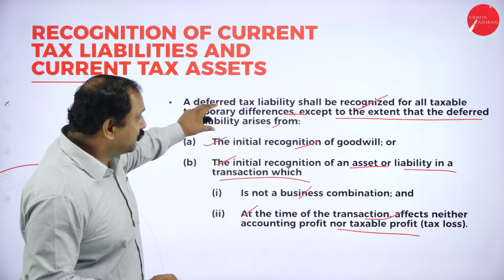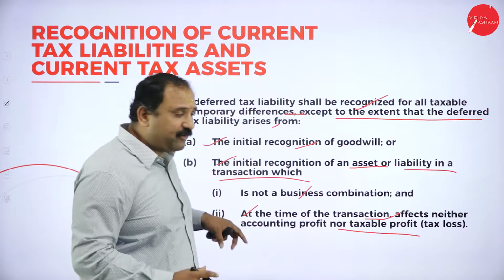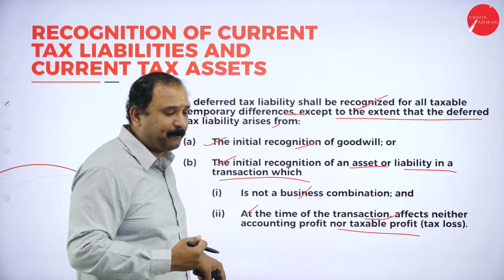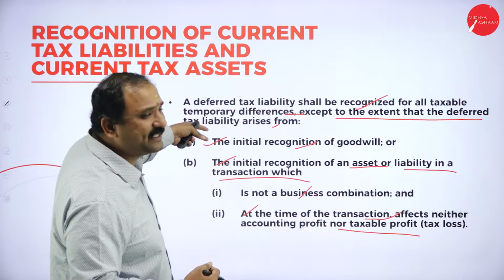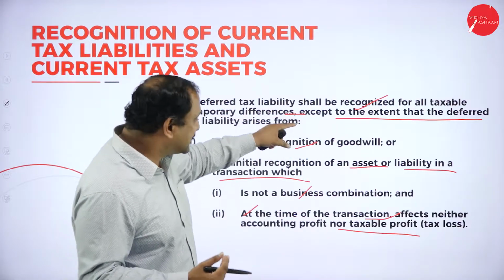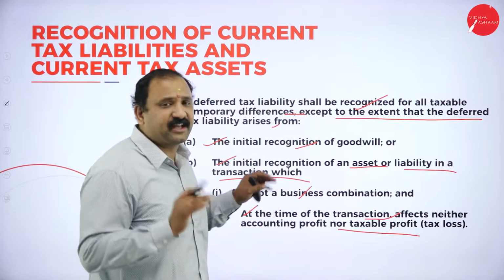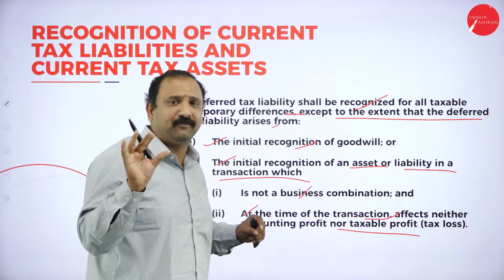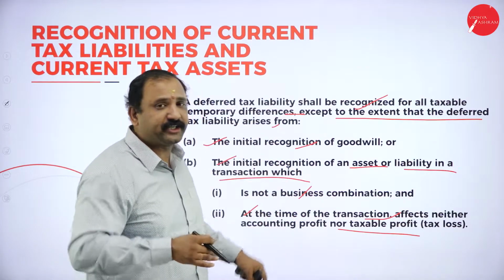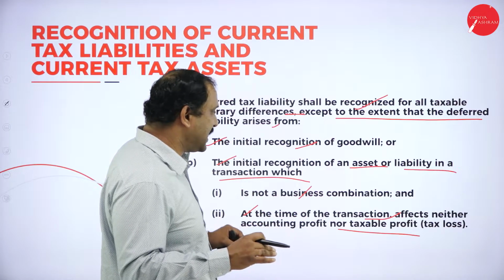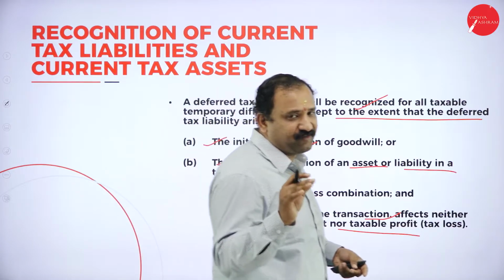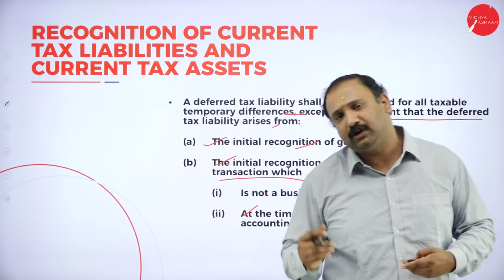Now, if you look here, moment I use the word deferred tax, that means to say that I have just postponed the tax for some more time period. I have just gone ahead and said that it is not going to happen right now. Probably I'm just going to pay it sometime. Except for the factor, now the initial recognition of the goodwill. At that point, the goodwill factor, that's one criteria which we need to understand. The initial recognition of an asset or liability which is not a combination of the business and at the time of transaction does not affect the accounting or taxable profit altogether.